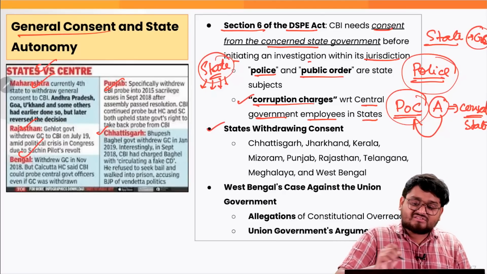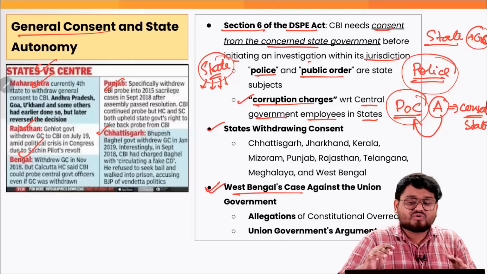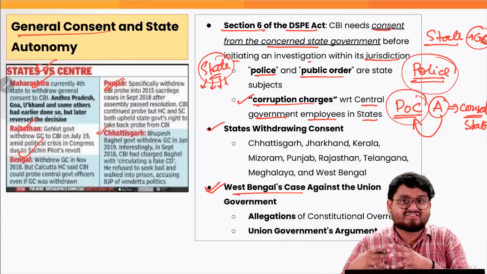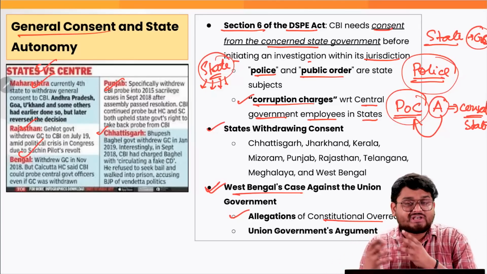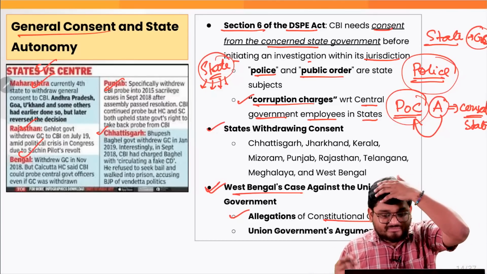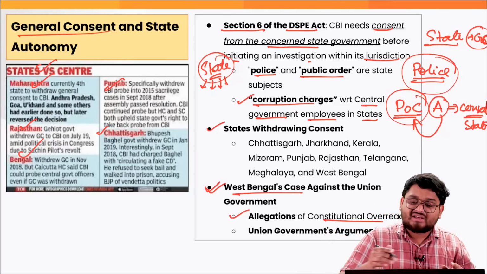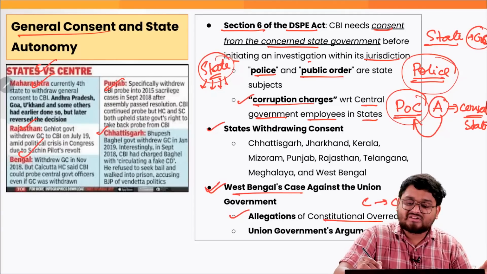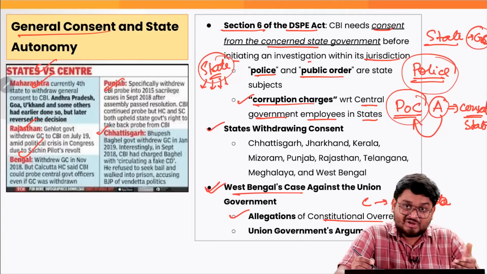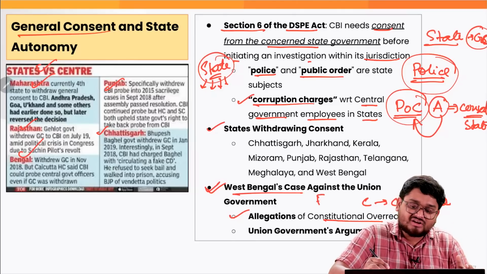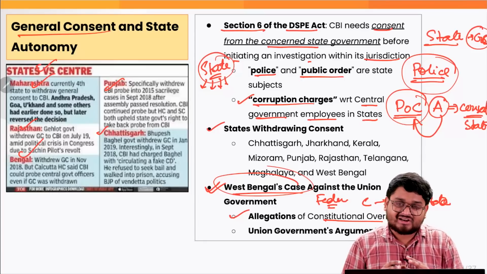Now the states withdrawing consent have been many in recent times, and recently West Bengal also presented some concrete arguments. Firstly, that it is a kind of constitutional overreach that sometimes in various political matters, in various other issues, the center can rope in the CBI to investigate the various state government affairs. So it can sometimes go against the federal structure, according to the West Bengal government's allegations, right?